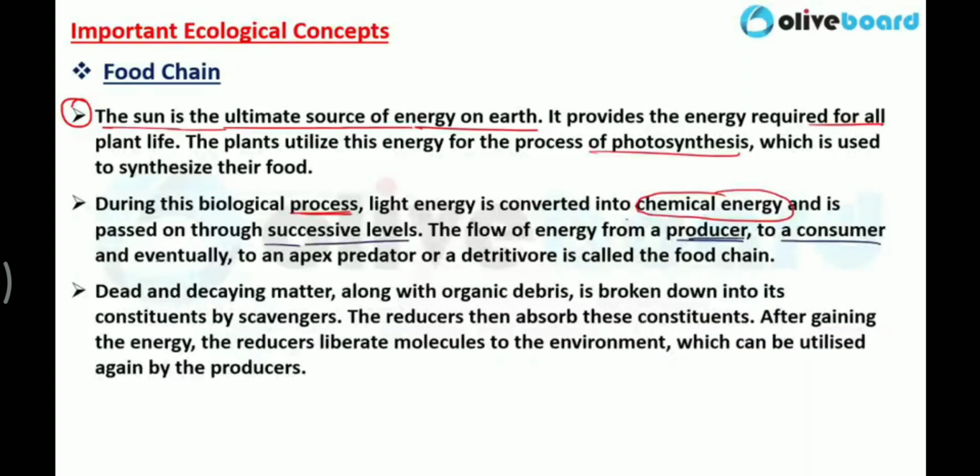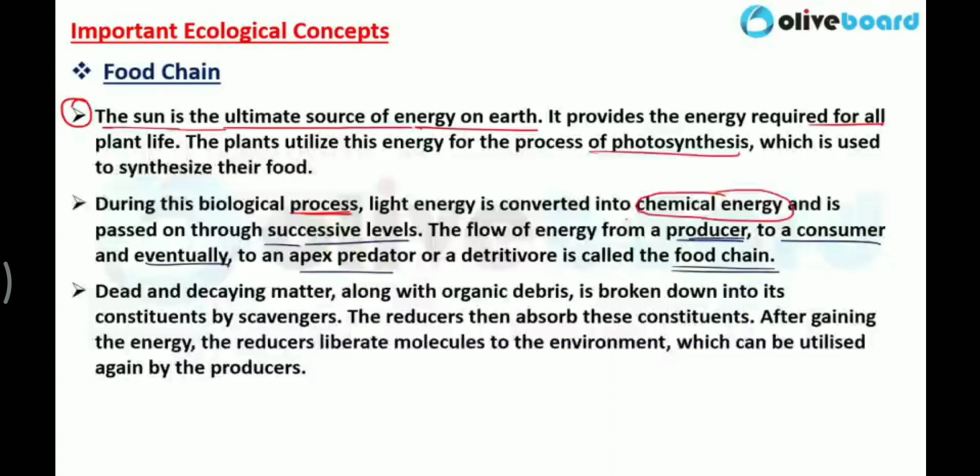The flow of energy from a producer to a consumer, and eventually to an apex predator or a detritivore, is called the food chain. Clear? So from the plant, where the plant starts preparing food, from that point the food chain starts, and now the flow of energy begins.